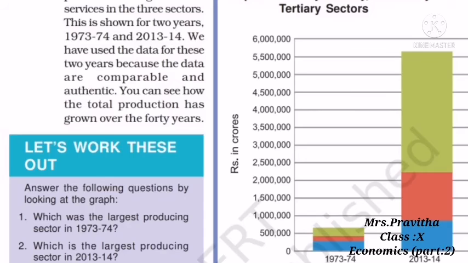From this data we can conclude that the most emerging sector in India is the tertiary sector, then the secondary sector, then only the primary sector. This is the GDP rate, the percentage of GDP by each sector in India.